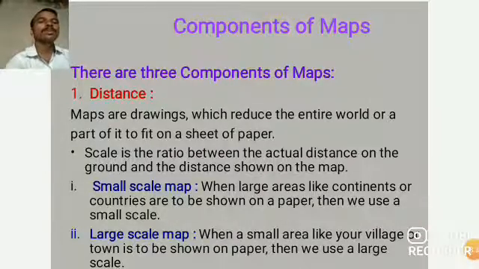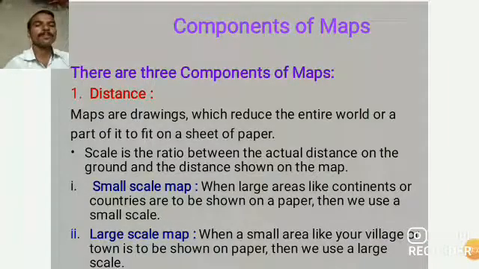Maps are drawings which reduce the entire world or a part of it to fit on a sheet of paper. When we define the map, we say that it is drawn according to a scale, meaning whenever we draw a representation of the earth or a part of it, we do it according to a scale. So why do we use the scale? Because we want to reduce the distance, hence the scale is used while drawing the map.